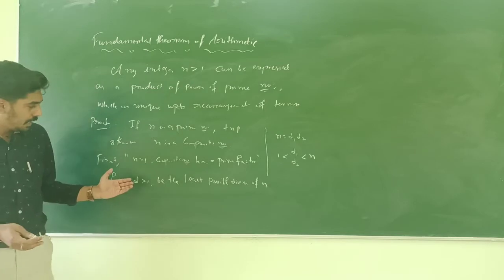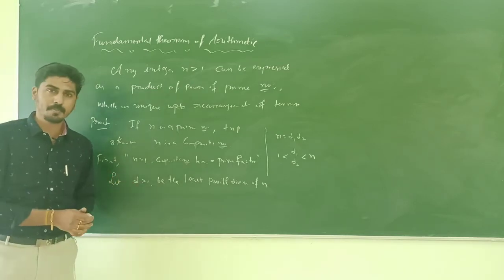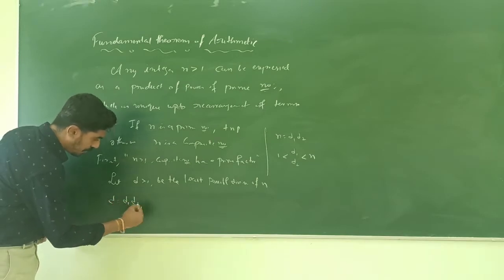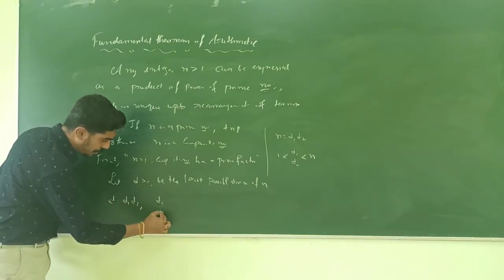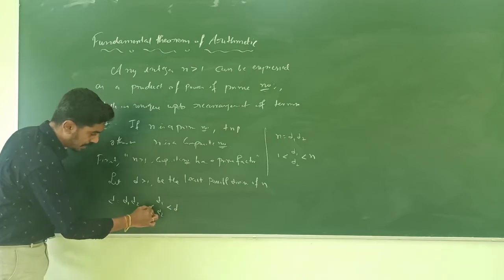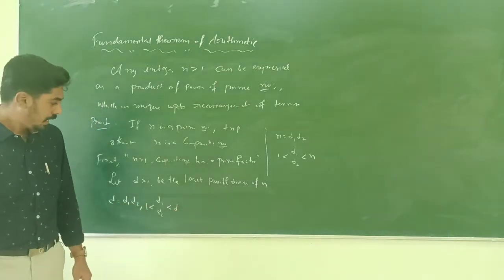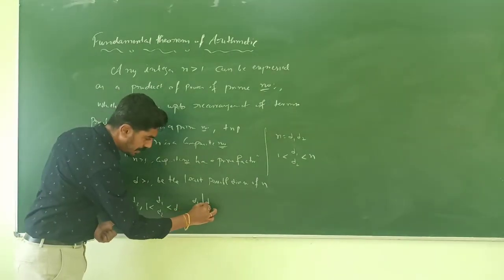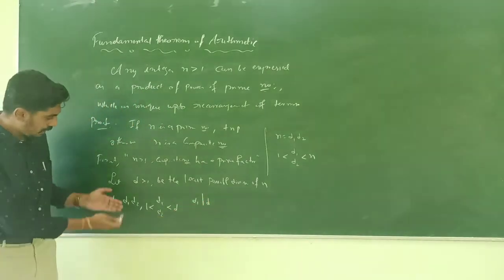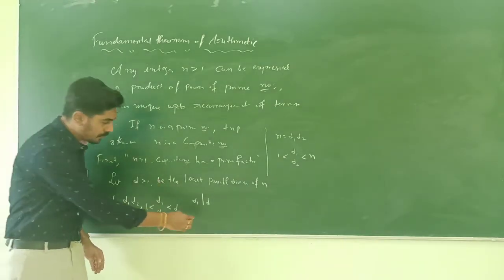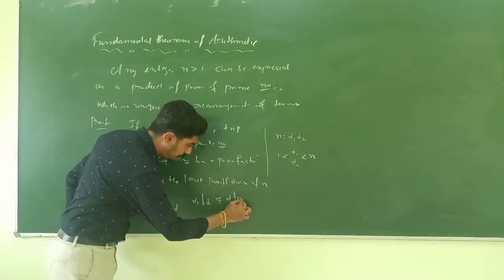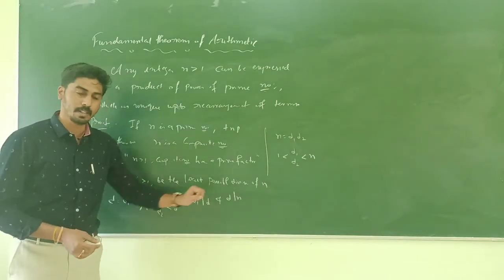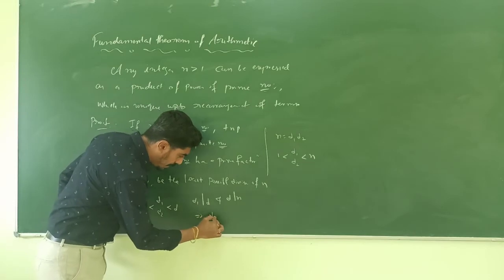How to prove this? If d is not a prime number, then d can be written as d1 into d2, where d1, d2 strictly less than d and strictly greater than 1. Here d1 is a factor of d. d1 divides d, and we know that d is a factor of n, so d divides n. By the transitive law of divisibility, d1 divides n.